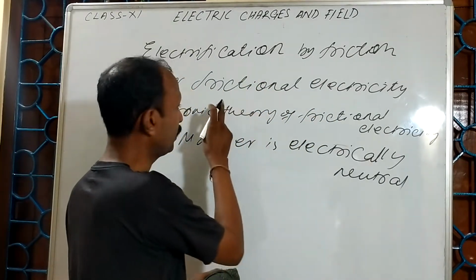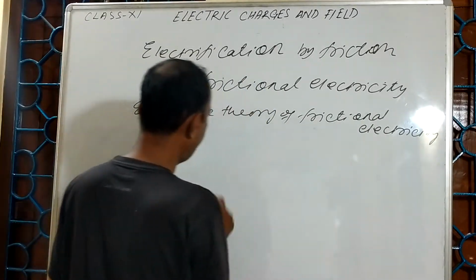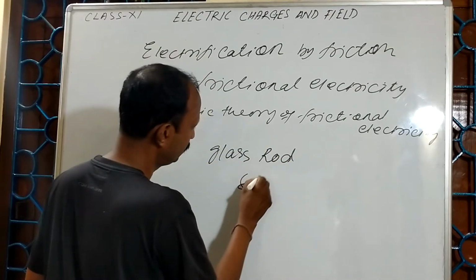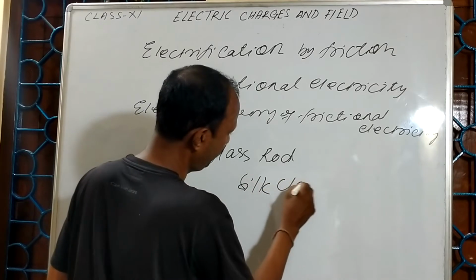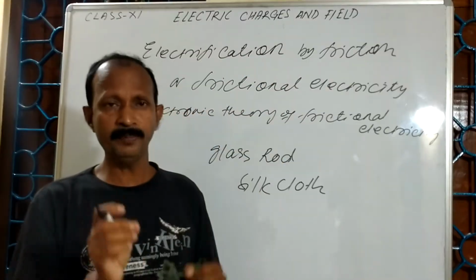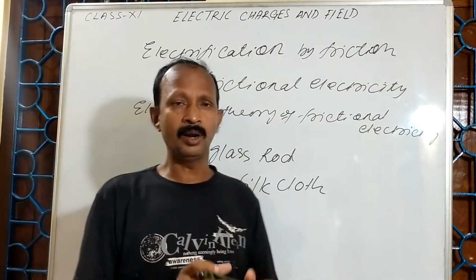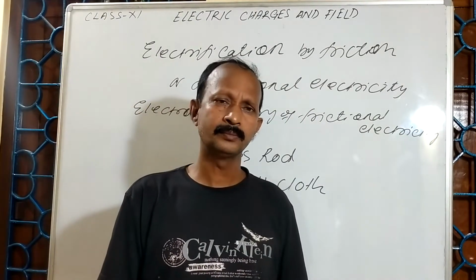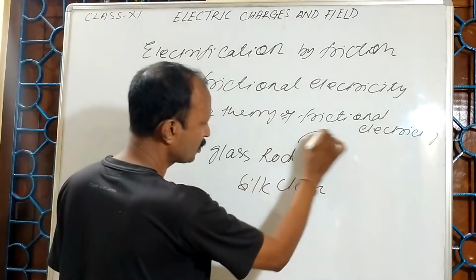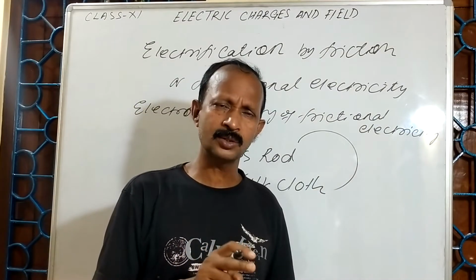Now I want to explain the frictional electricity. Let us see, suppose we take one glass rod and silk cloth. Many times you might have studied these things at your high school level. Whenever we rub a glass rod with a silk cloth, what happens? There is a transfer of electrons from glass rod to silk cloth. Why do electrons transfer from glass rod to silk cloth?